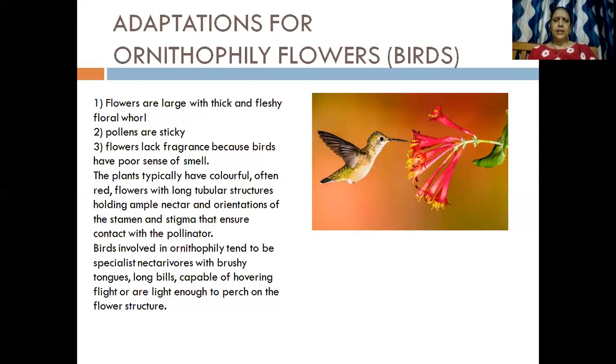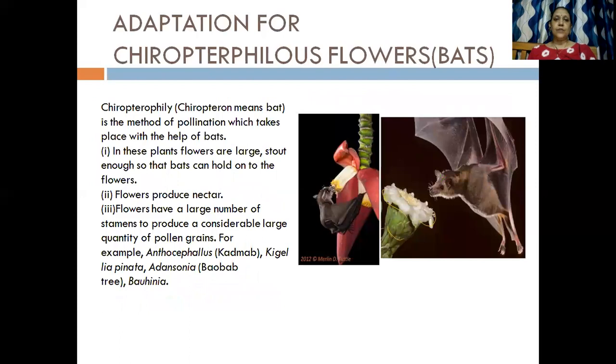Then the next is the adaptation for pollination by bats. Now what happens in bats? When does the bat fly? It is seen at night, right? So what happens? In these plants, flowers are large and stout so that the bats can hold on to the flowers.